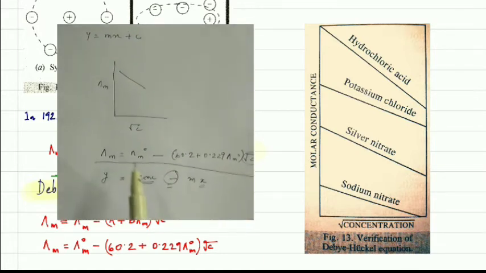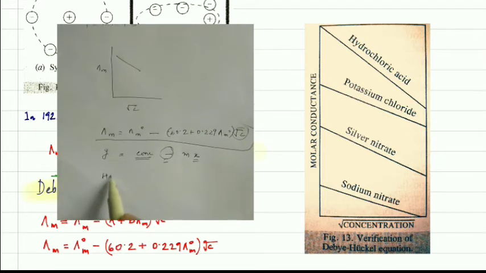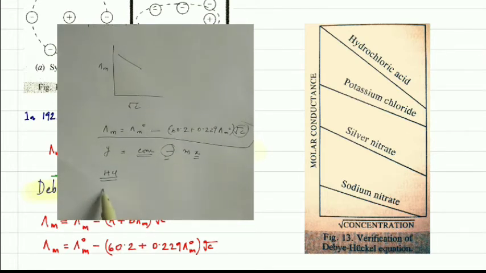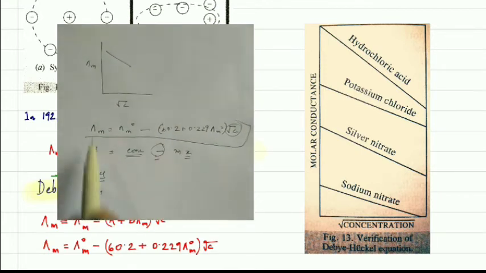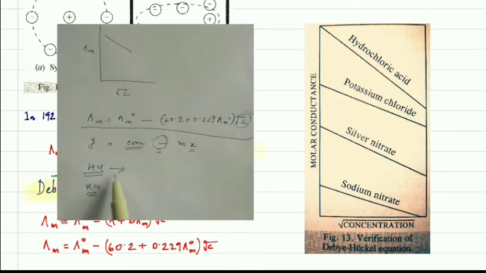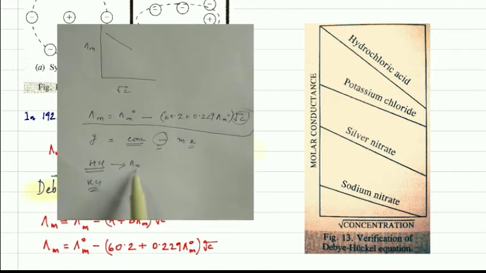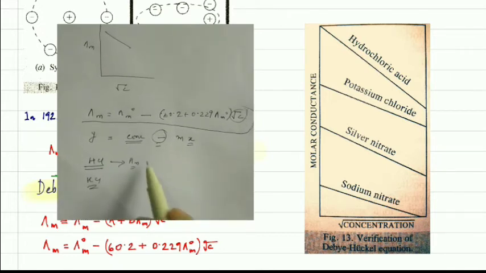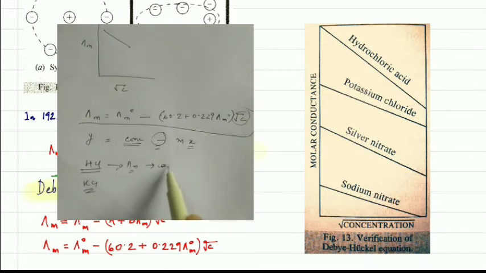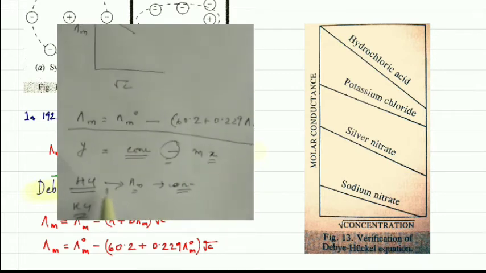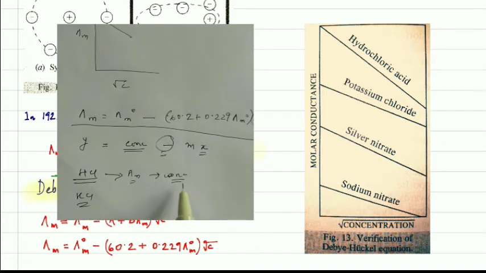If you use some strong electrolyte like HCl or potassium chloride, and they follow this equation, then if you calculate their lambda m value for a defined concentration, you can get some value.